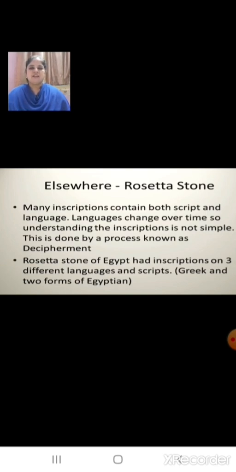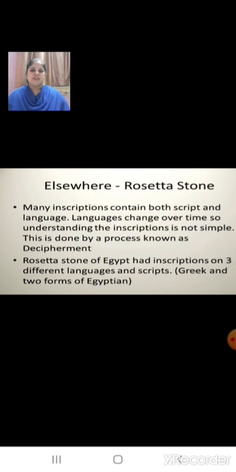Children, we have seen that inscriptions were inscribed on hard surfaces, and many of these were inscribed several hundreds of years ago. And many inscriptions contain both the script and the language. And children, we know that languages change over time.